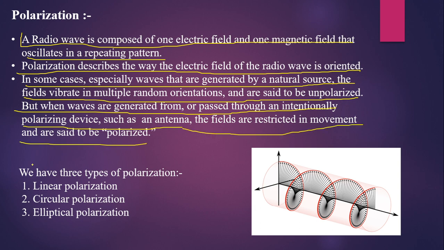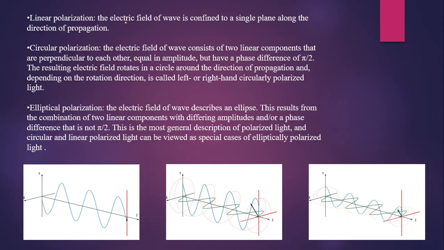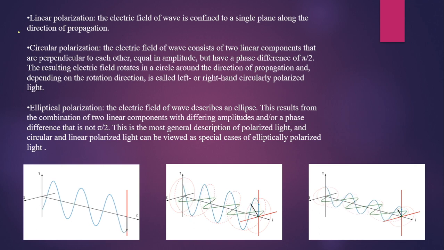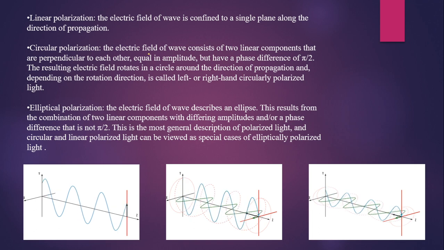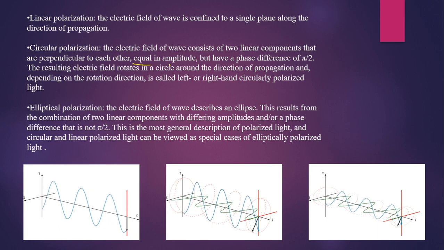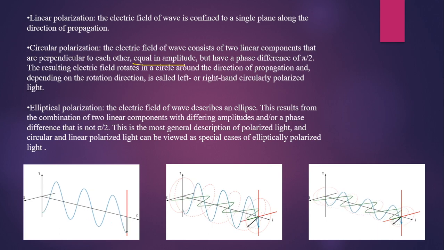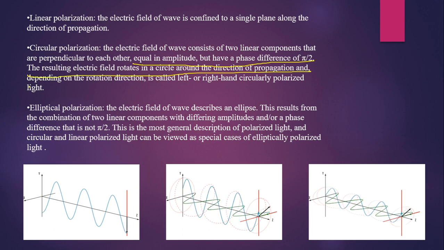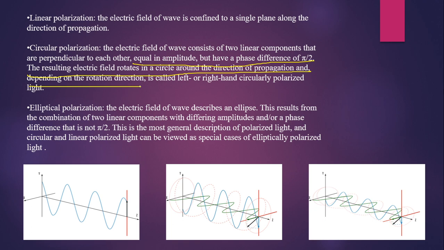We have three types of polarization: linear, circular, and elliptical. When the electric field components are in the same phase, it is called linear polarization. If the electric field consists of two linear components that are perpendicular to each other, equal in magnitude, but have a phase difference of pi by 2, then the resulting electric field rotates in a circle around the direction of propagation, and depending on the rotation direction, it may be left-handed or right-handed circularly polarized.